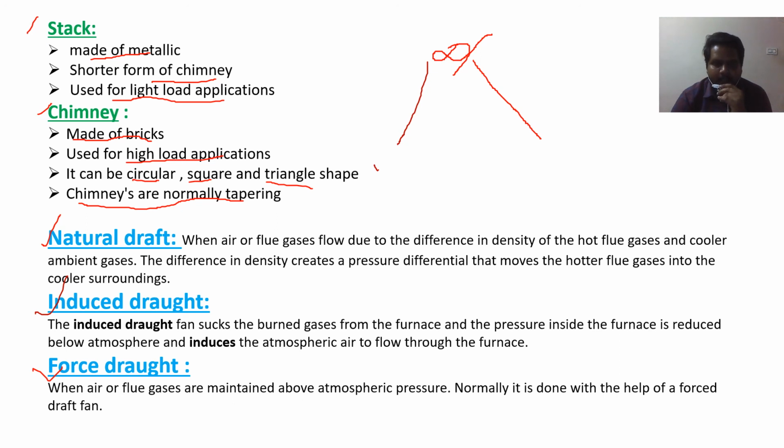Again I am repeating, in forced draught the fan will be at the bottom of the chimney, so it will apply a force so that the gases will come out through the chimney. Whereas in case of induced draught, the fan will be at the top of the chimney so that it sucks the flue gases from the chimney and takes them out. So this is the difference between natural draught, induced draught and forced draught.